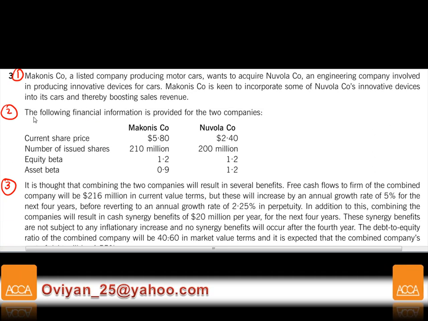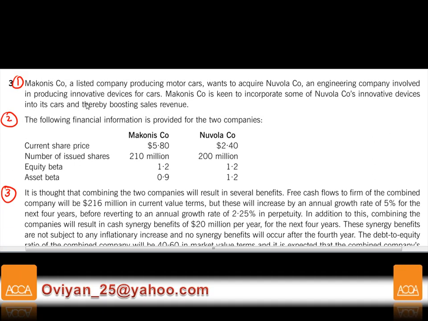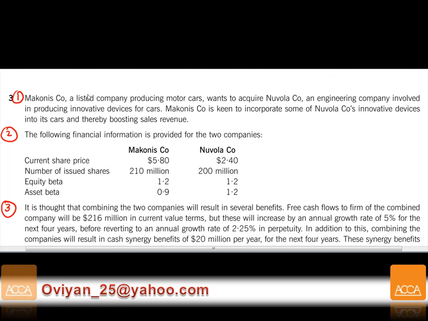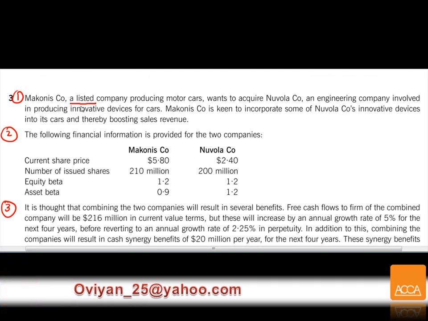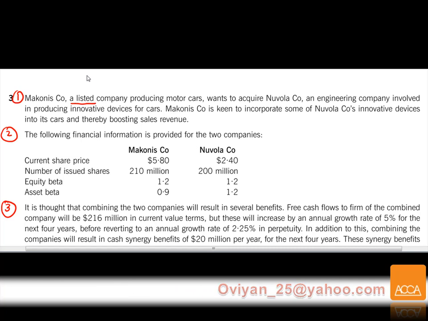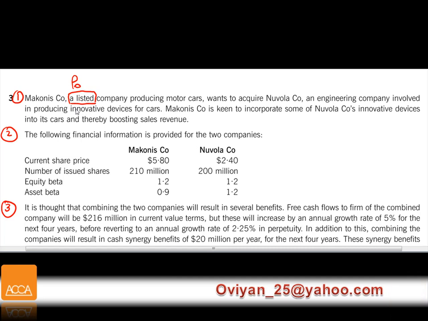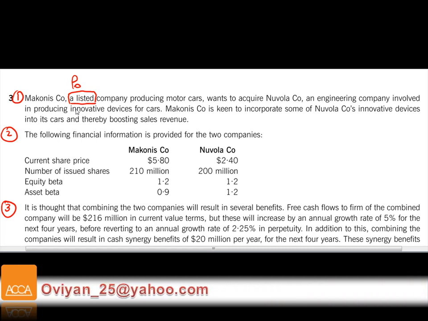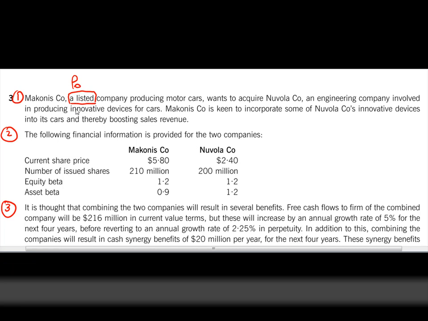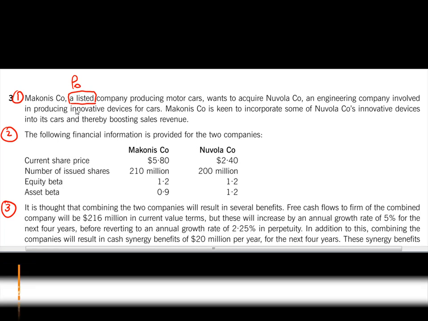Anyway, now first paragraph. Makonis company is a listed company, so it has a price. It has a beta. Easy to find a lot of things. Now think about it. If it's a listed company, it's easy to obtain funding, which matters for part C of this question later on. So it's a listed company producing motor cars.